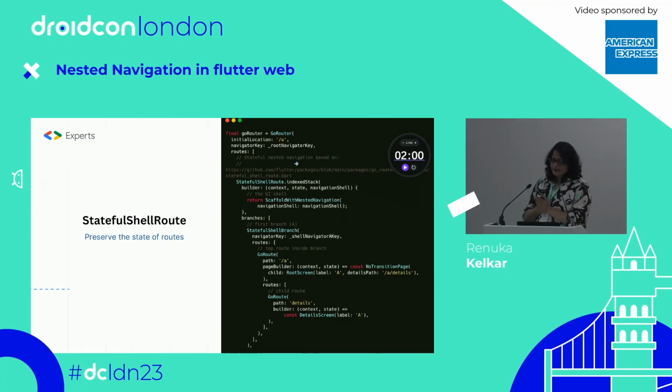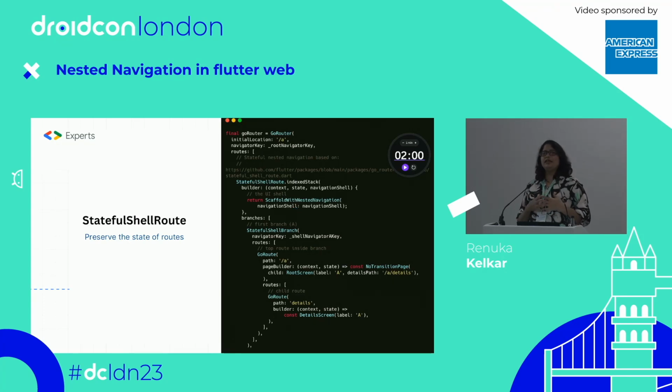The other thing, let's see the code now. Here you can see that I'm using the stateful shell route. I can explain the index stack as well, but here you can see we are returning the scaffold with the nested navigation, and we are passing the navigation shell. So this is the key.